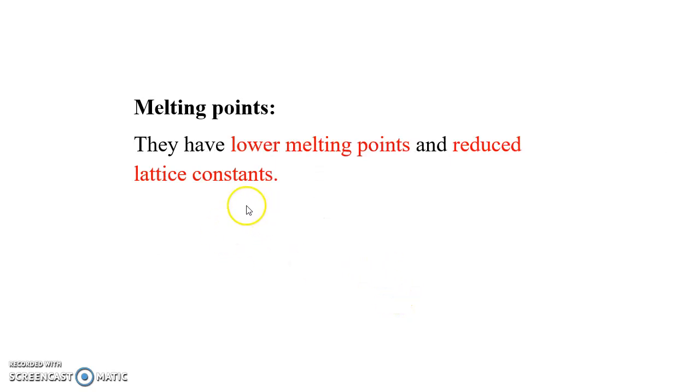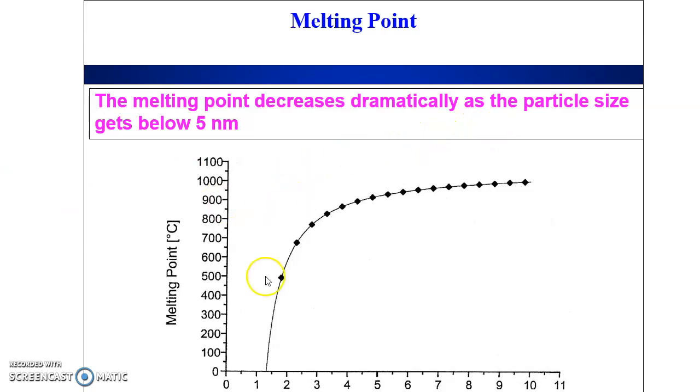First of all, let us look into melting point. When the size of the material reduces, the melting point also decreases. So they have low melting point and reduced lattice constant. For example, here you see as the particle size decreases, the melting point also decreases. The melting point decreases dramatically as the particle size gets below 5 nanometers.